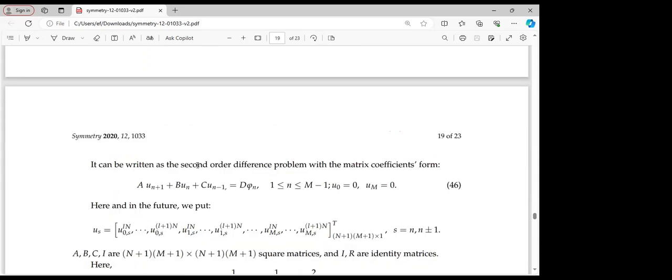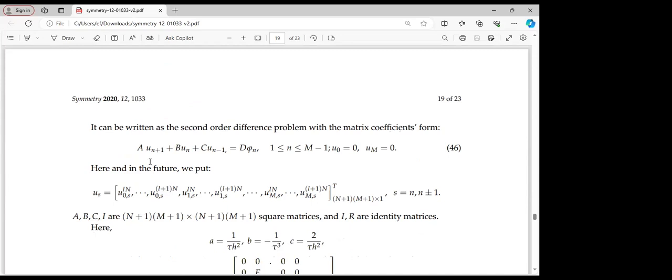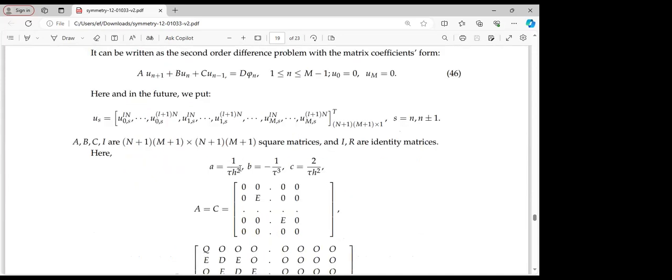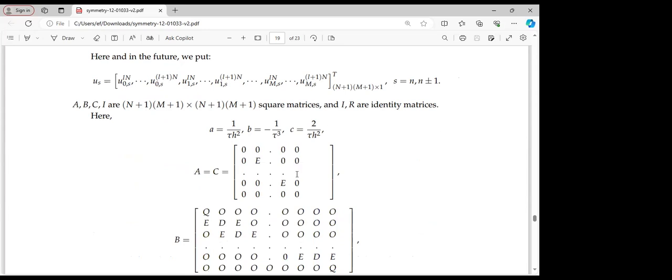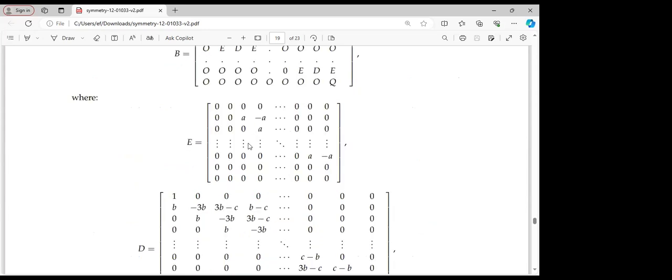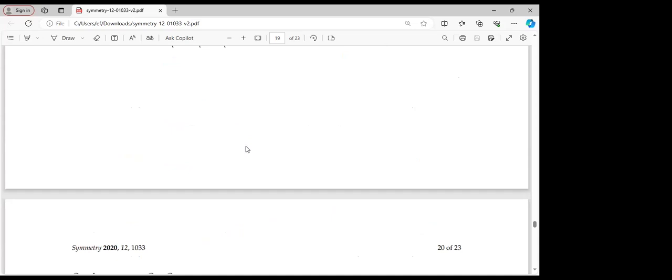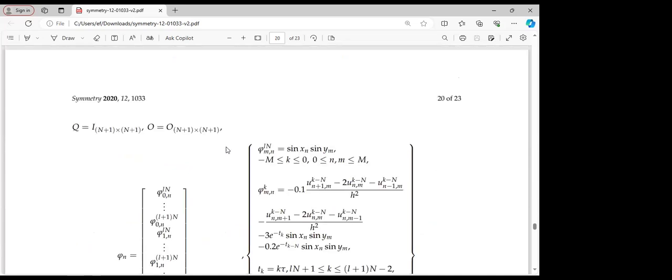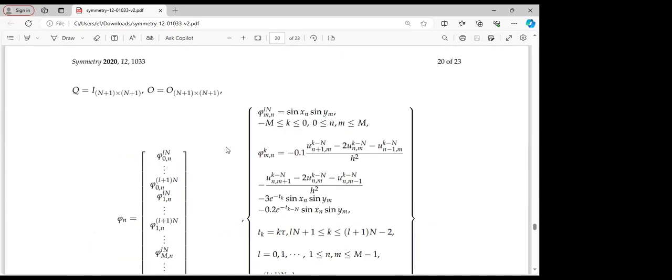It can also be written as the second order difference problem with matrix coefficient 46. Here, A, B, C, D, we wrote in terms of a matrix, and also A, B, and C, we wrote in terms of the variables that we have.